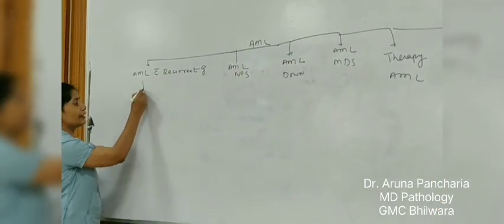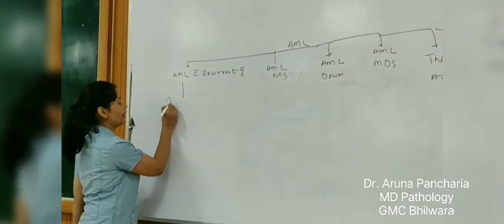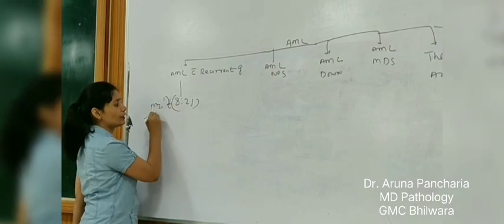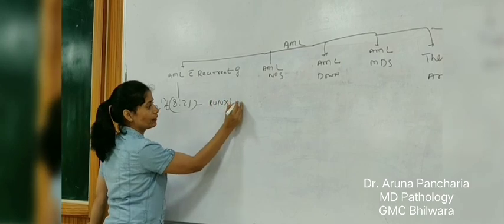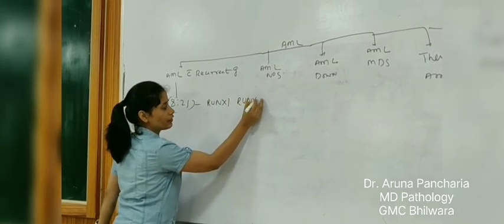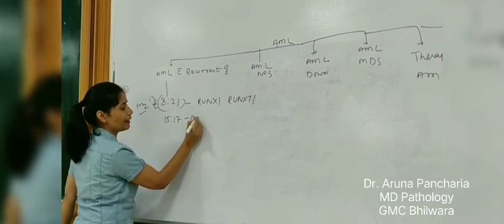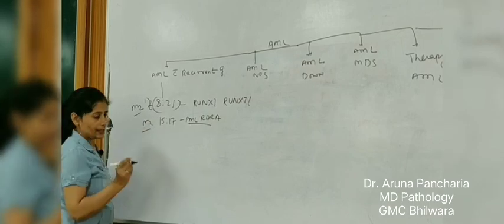Now, in the recurrent genetic abnormality, there are so many genetic rearrangements, like translocation 8;21. It is called M2 in FAB classification. Here the translocation is of the genes RUNX1 and RUNX1T1. Then translocation of 15;17, that is PML-RARA. It is called M3 in FAB classification.